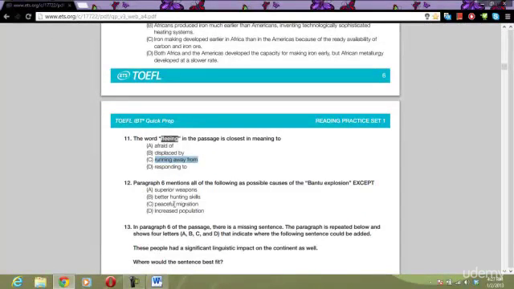All right, number 12, paragraph 6 mentions all the following as possible causes of the Bantu explosion, except. Alright, we have an except not least question. This is our second one. And our keywords are in our answer choices. So first, let's see if it mentions anything about superior weapons.